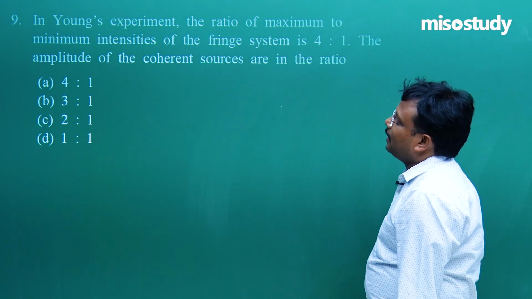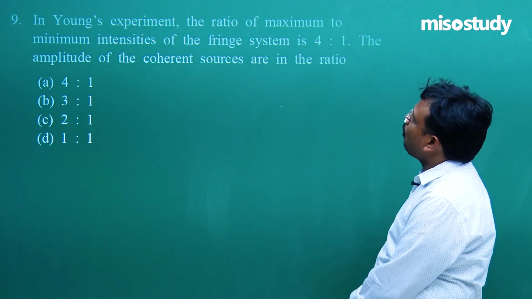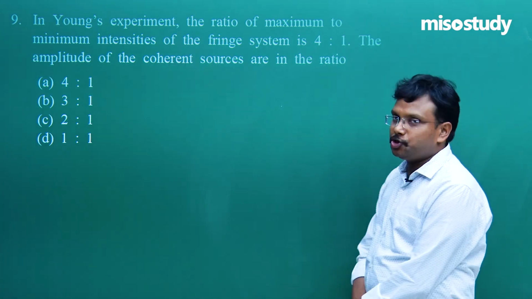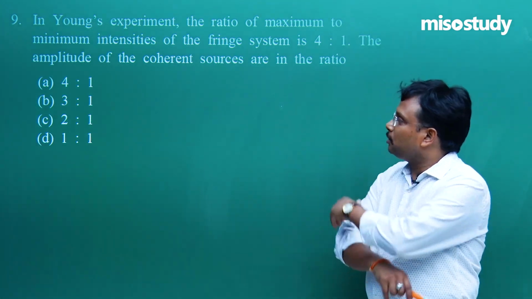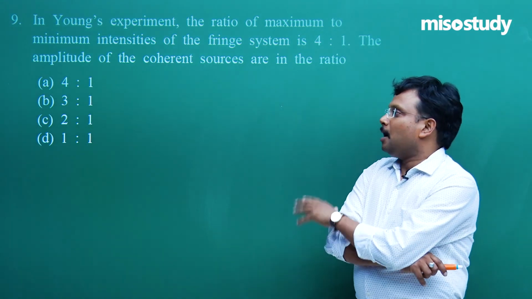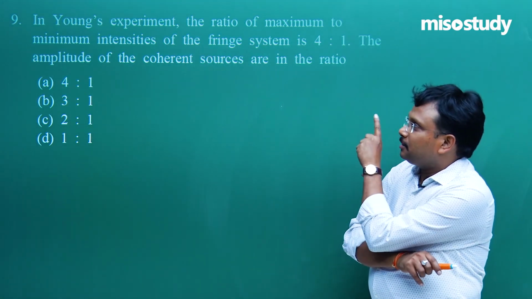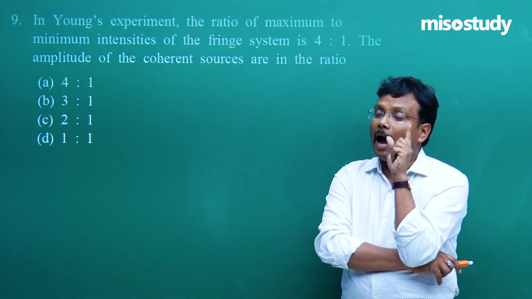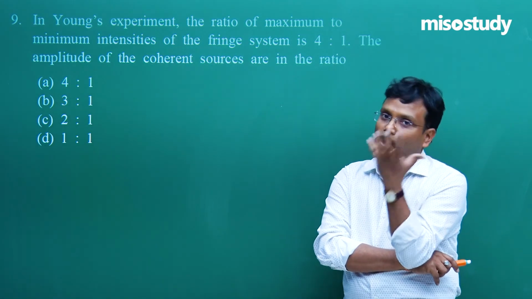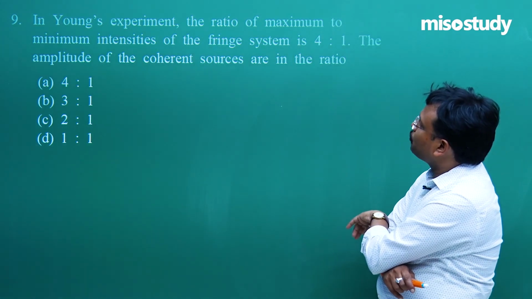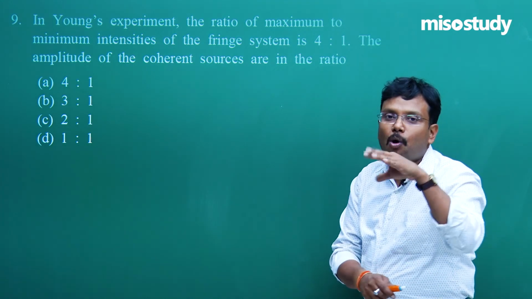Then once again Young's experiment: the ratio of maximum to minimum intensities of the fringe system is 4:1. Actually, why do I want to use this question again? The reason is simple. I just want to emphasize that this Young's double slit experiment concept, formula, and topic is very important. Fine. The amplitude of the coherent sources are in the ratio of how much?